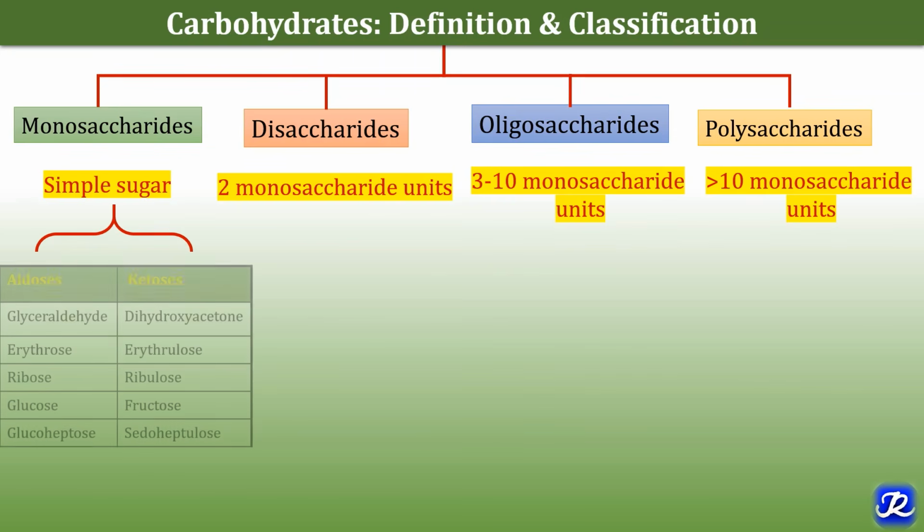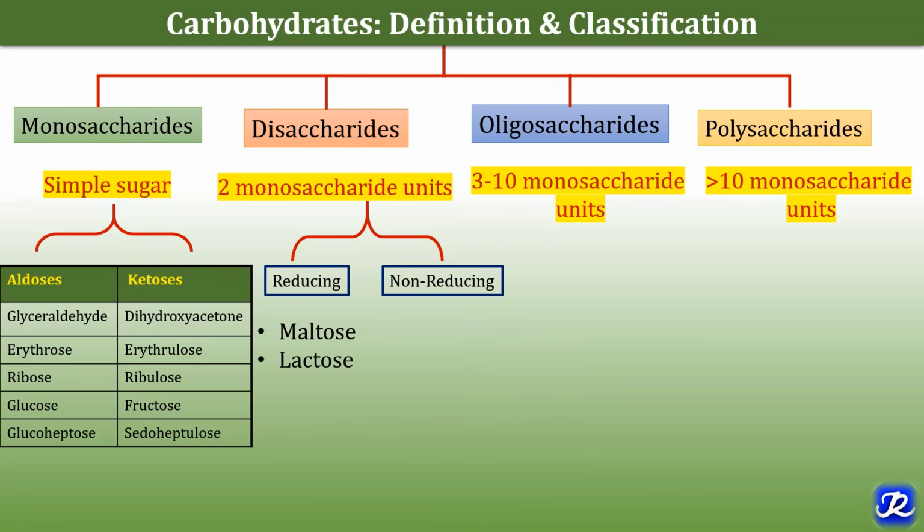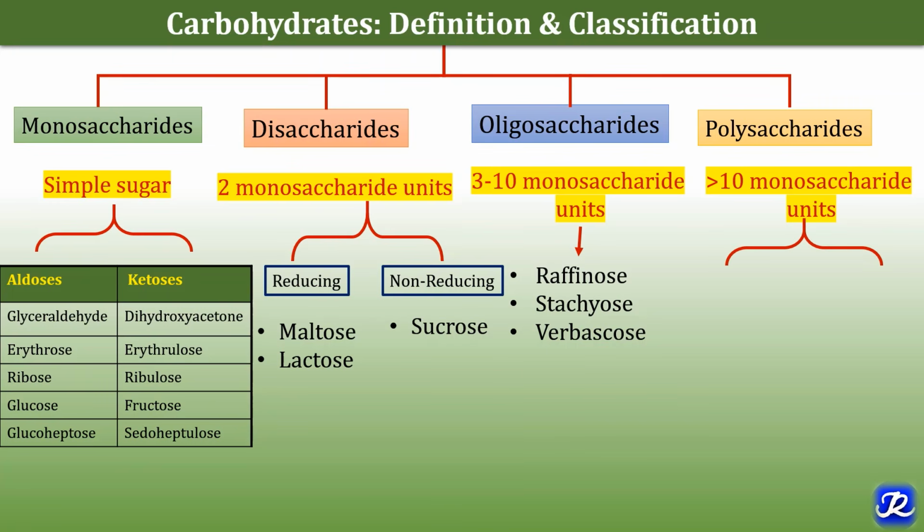The example of monosaccharides are aldoses and ketoses. Glyceraldehyde, erythrose, ribose, glucose, glucoheptose, these are aldoses, while dihydroxyacetone, erythrulose, ribulose, fructose and pseudoheptulose, these are ketoses. The examples of disaccharides are the reducing disaccharides and non-reducing disaccharides. Maltose and lactose are reducing disaccharides, while sucrose is non-reducing disaccharide. The example of oligosaccharides are raffinose, stachyose, verbacose.